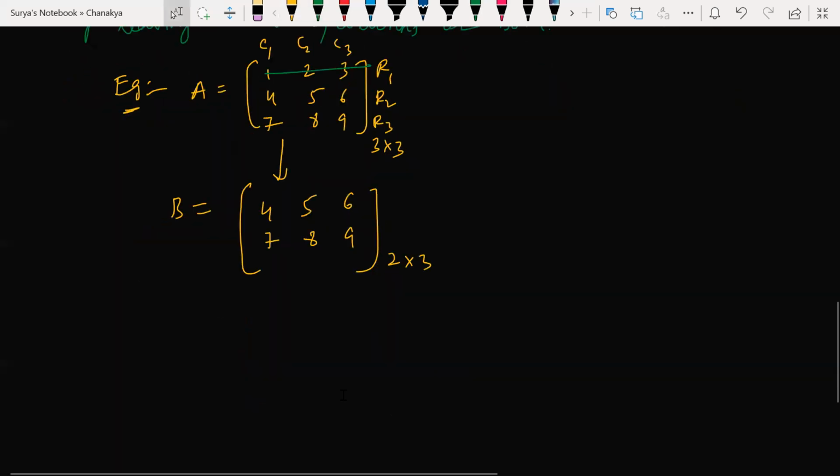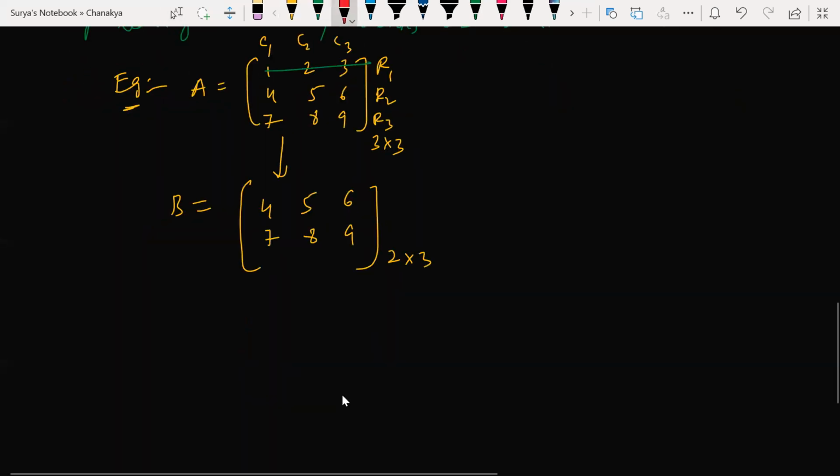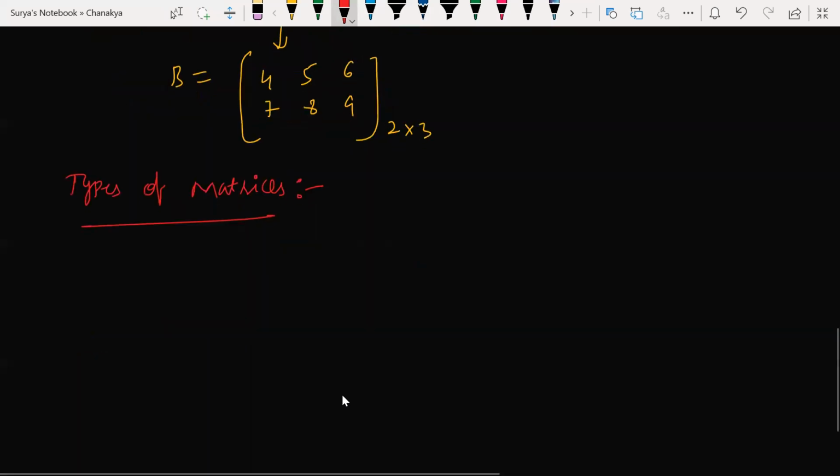Now let's talk about types of matrices. First of all, let's talk about row and column. What is a row and what is a column in a matrix?